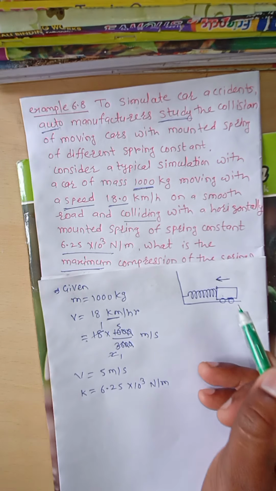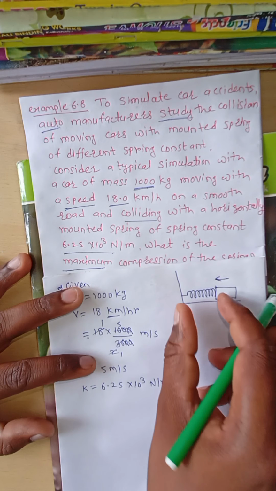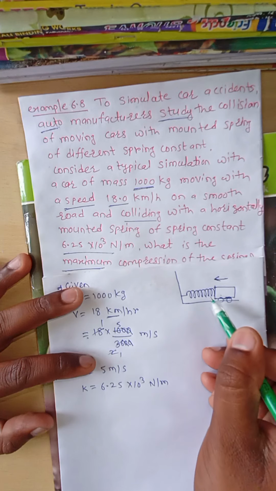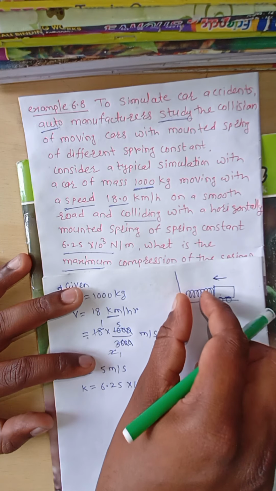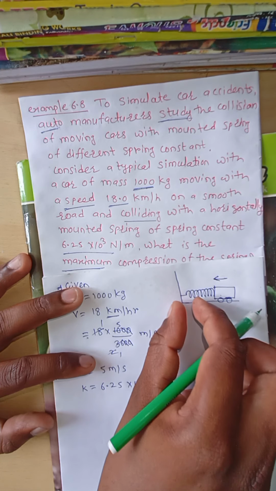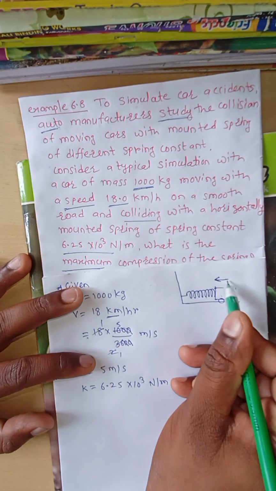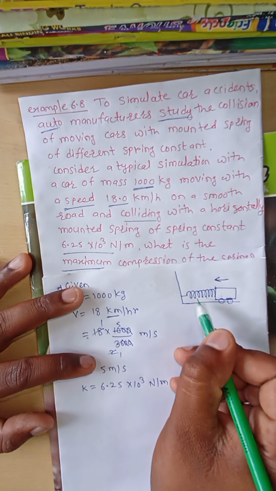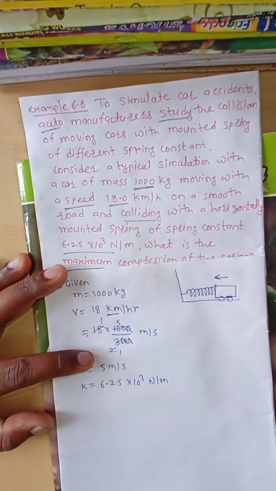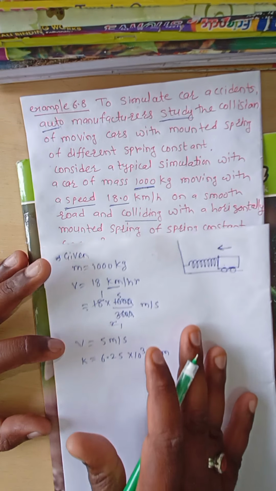then the kinetic energy starts to convert into the potential energy of the spring when the spring is maximally compressed. When the car collides on a spring, what happens? The spring starts to compress. When the spring is maximally compressed, the total kinetic energy of the car is converted into the potential energy of the spring. Means at maximum compression, the kinetic energy of the car is converted into the potential energy of the spring.